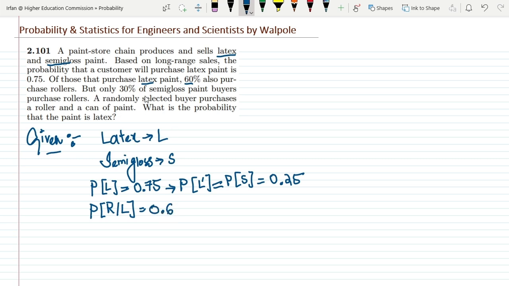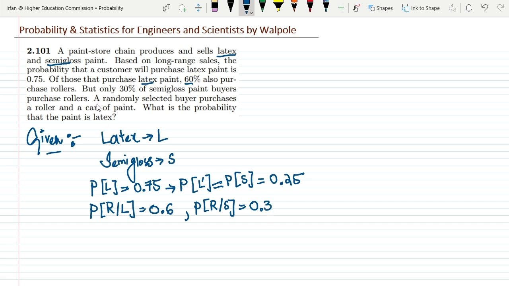Similarly, only 30% of semi-gloss paint buyers purchase a roller. So here as well, the probability of purchasing a roller, given that he purchases the semi-gloss, is 30%, or 0.3.